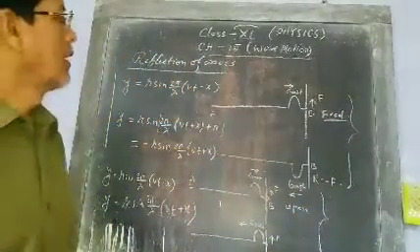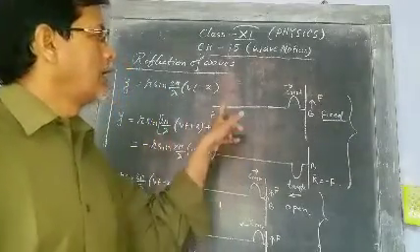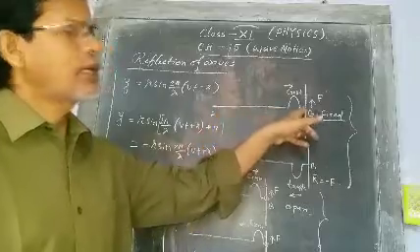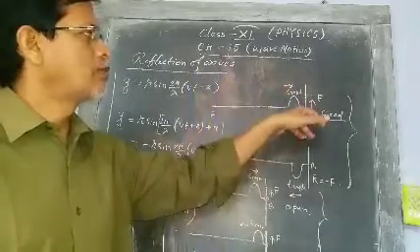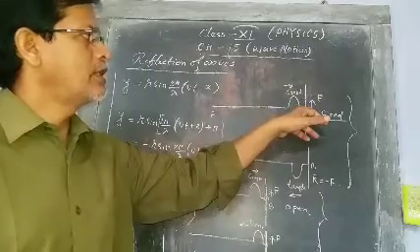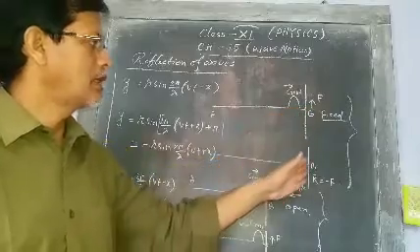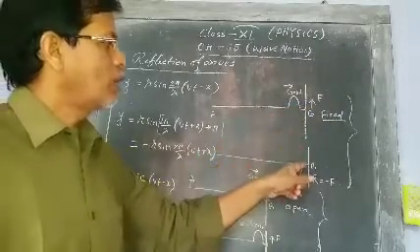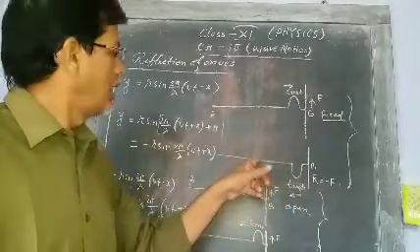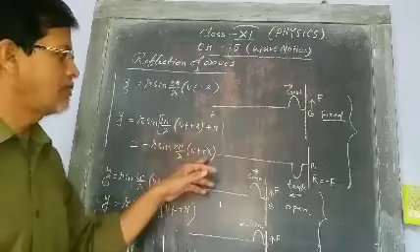So in case of reflection, if a wave moves towards the positive direction of the x-axis and reflects from a rigid support, it will turn back in opposite phase, so the equation will be minus r sin 2 pi by lambda (vt plus x).